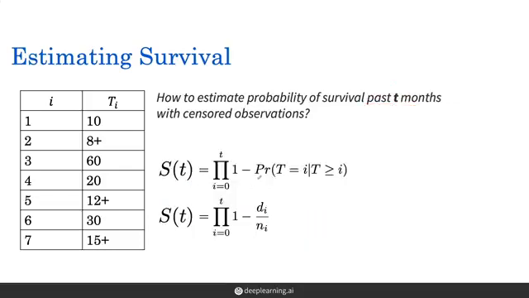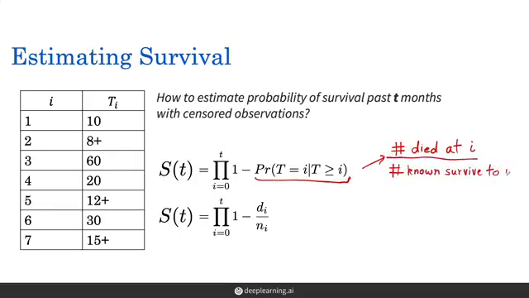So now we've seen how we can directly estimate this quantity from data as the number of patients who died at the time, so the time here is i, divided by the number that are known to survive to i.